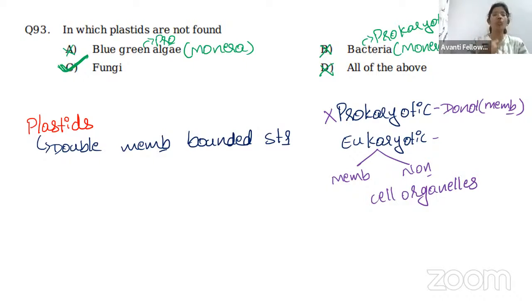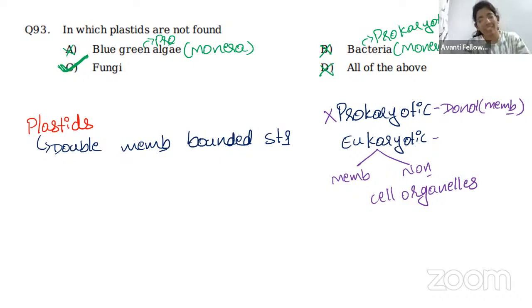Okay, if we know, then that is well and good. Directly we can take that a plastid will be present in a fungi. But if we don't know, I'm just saying why I'm elaborating the answers, because if we don't know this, how to approach, that's it. Okay, so now we don't know in which organism we have a plastid. So how to approach the question there?